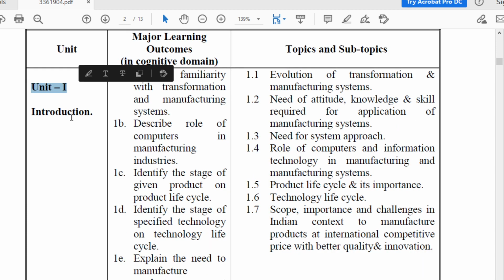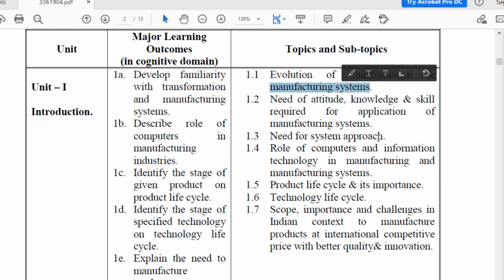First chapter is introduction. So what are the topics of this chapter? First one is evolution of transformation and manufacturing system. What is the evolution? Then manufacturing system, definition of manufacturing system, concept of manufacturing system.